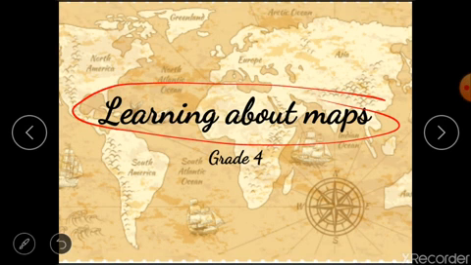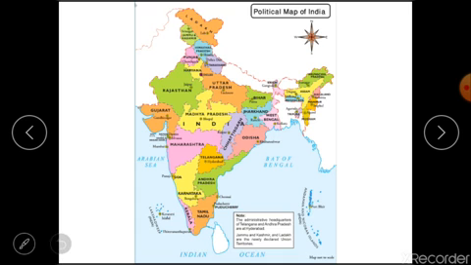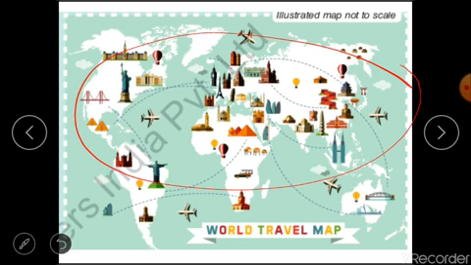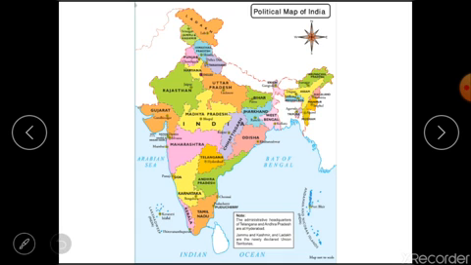What do we use? A map, of course, right? Whether we want to go to a place we haven't visited before or we want to know the exact location of some place, we use a map, don't we? For example, while looking at this map we can tell that Delhi is located here.